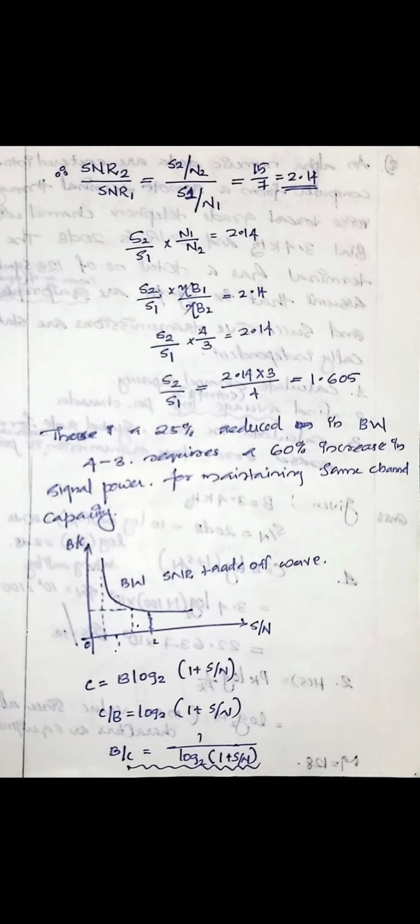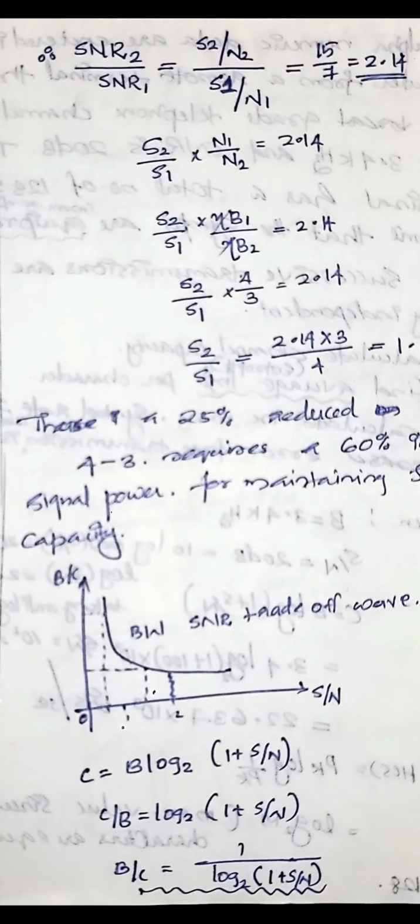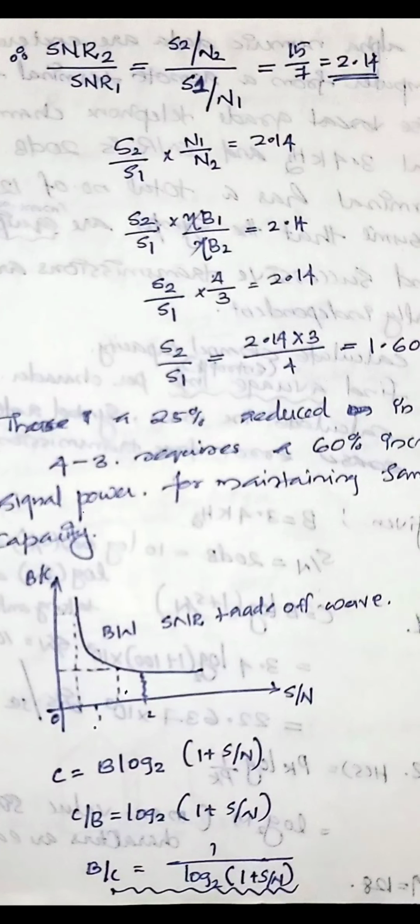In order to increase the capacity, we have no provision to increase the bandwidth too much, because if we increase bandwidth in a great way, the SNR will be reduced. If we increase the SNR, the bandwidth will reduce. So we want to keep both in a trade-off. So this is SNR and this is bandwidth. This is the bandwidth SNR trade-off curve.